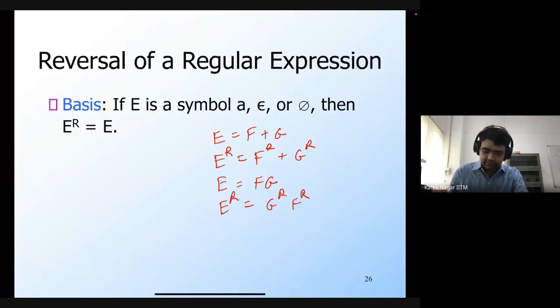And the last one is the asterisk operator, or Kleene star. So let's say that E is equal to F star. Then what would be the reverse of it?